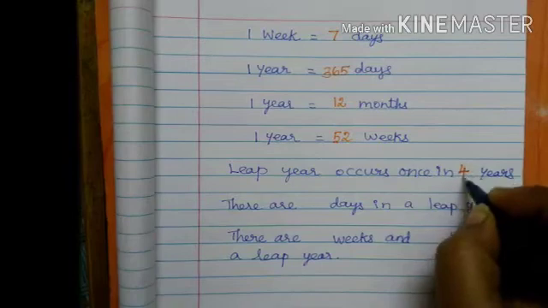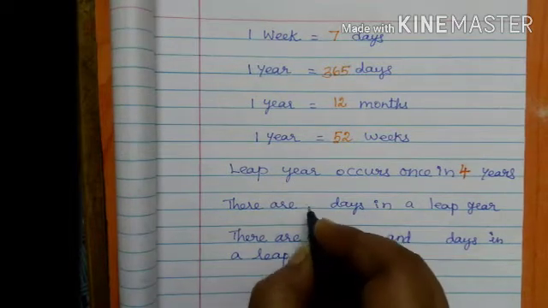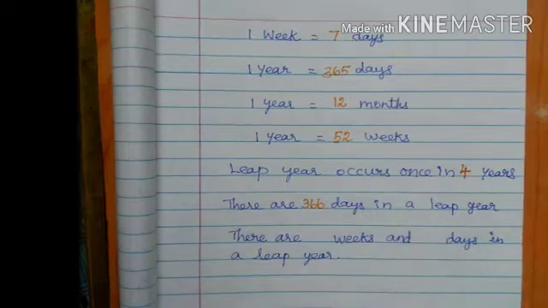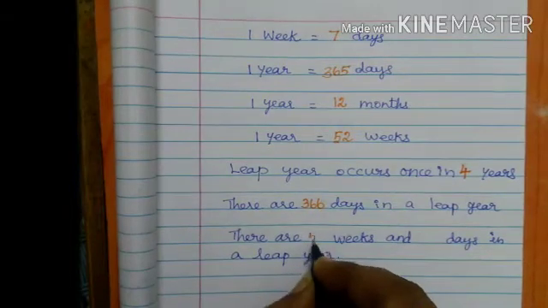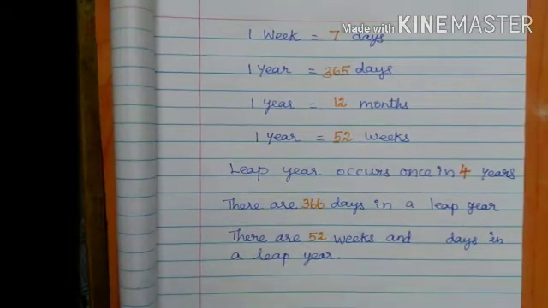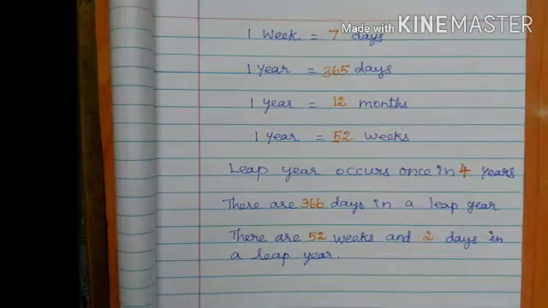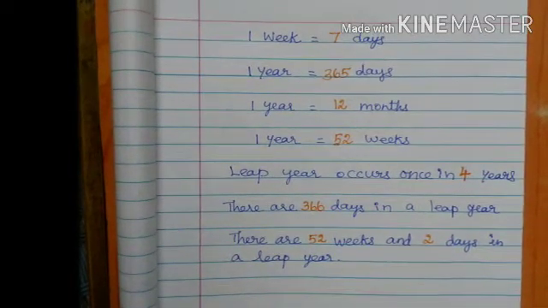There are dash days in a leap year. A leap year has 366 days. There are 52 weeks and 2 days in a leap year. Okay, you understand now? This one is for general. So you learn this.